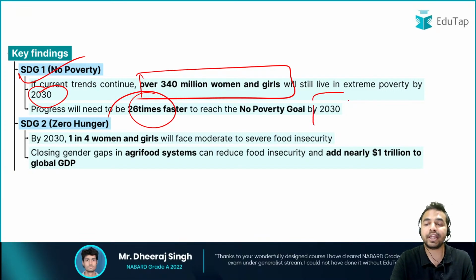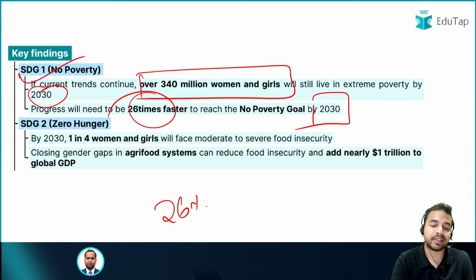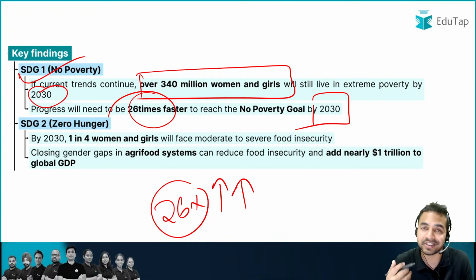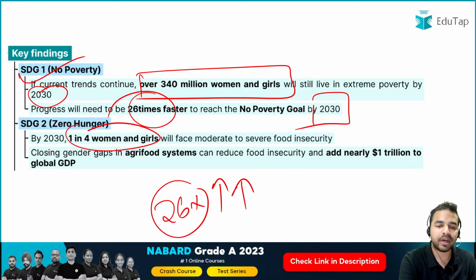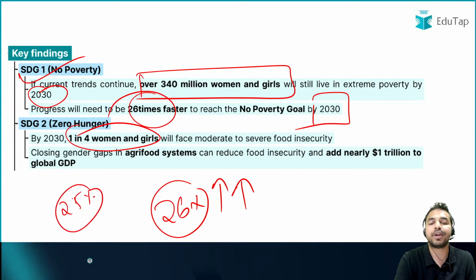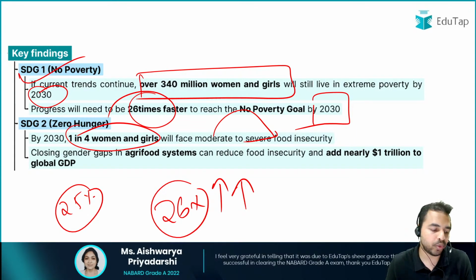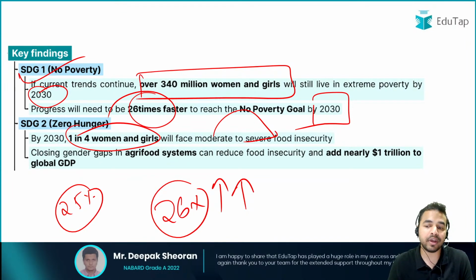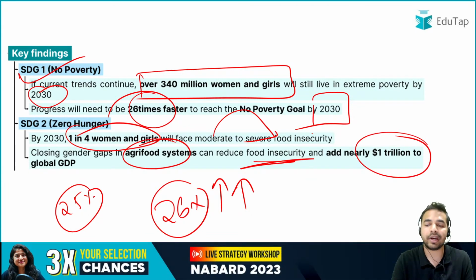अगर हमें ये जो गोल है हमारा नो पावर्टी का 2030 तक अचीव करना है तो हमें अपनी जो स्पीड है उसको 26 टाइम्स increase करना होगा in order to achieve this particular target. Apart from that, when I talk about sustainable development goal number 2, that is zero hunger, as per the report, by the year 2030, 1 in every 4 women and girls, that means 25% of the women and girls, will face moderate to severe food insecurity, and that is a really alarming situation emerging in the upcoming future generations. Now my dear friends, if we close the gender gap in the agri-food system, it can reduce food insecurity and add nearly $1 trillion to the global GDP.